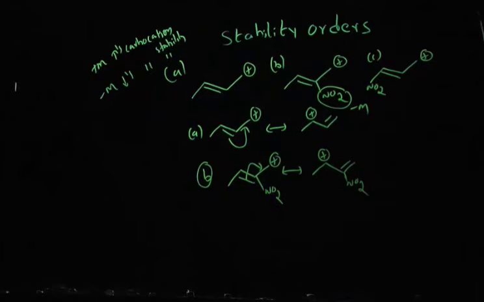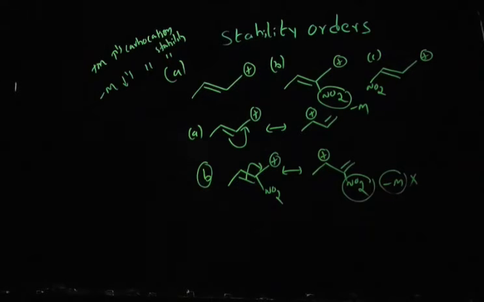That means to show the minus M effect on the carbocation, the NO2 group must be directly connected to the carbocation. But in both cases, it is connected to the double bond. So in fact the NO2 group is there, but it won't show the minus M effect, because it's not directly connected to the carbocation.